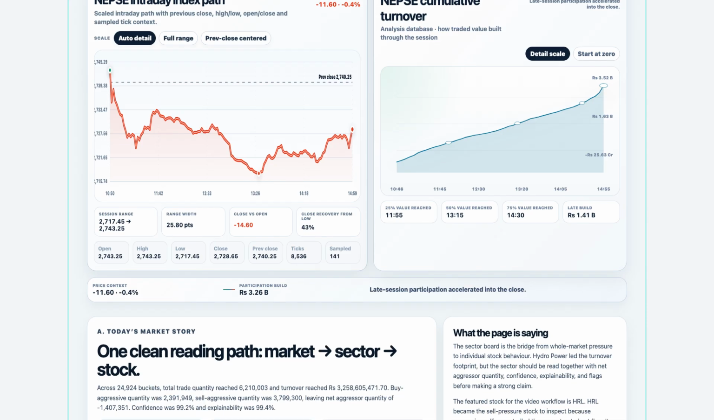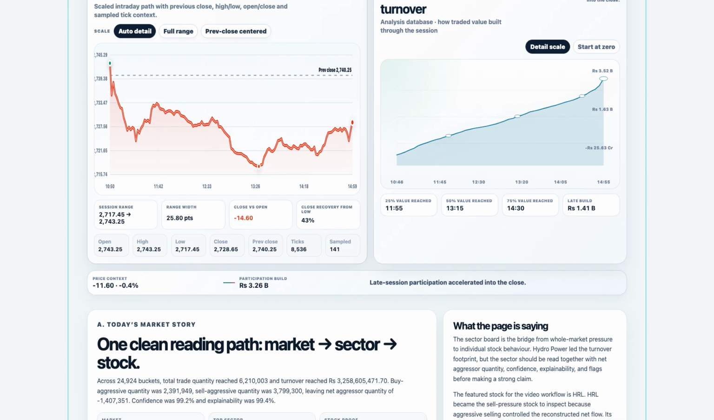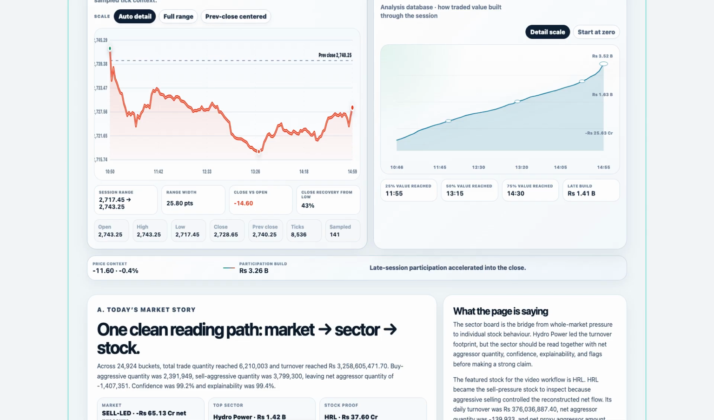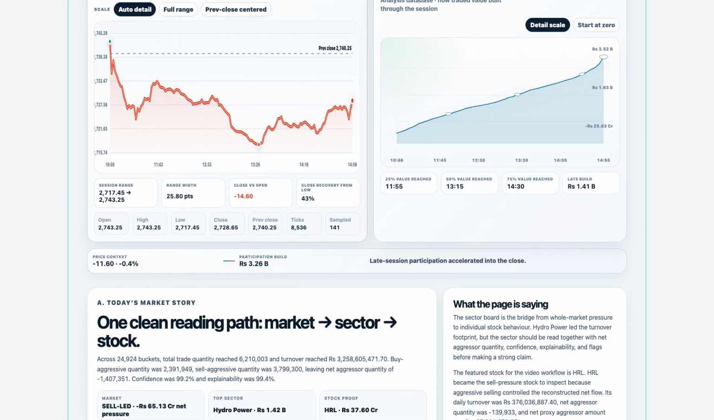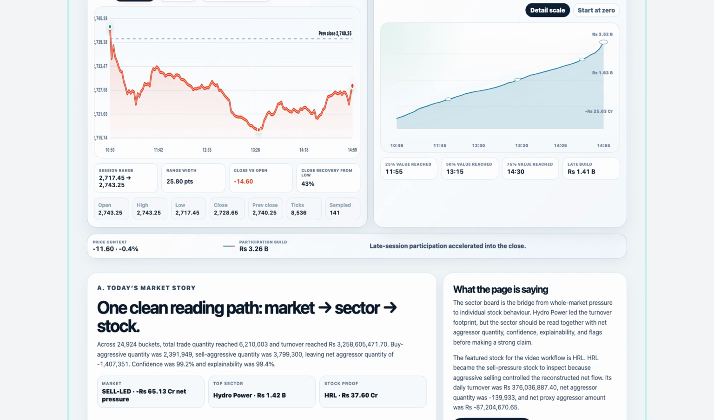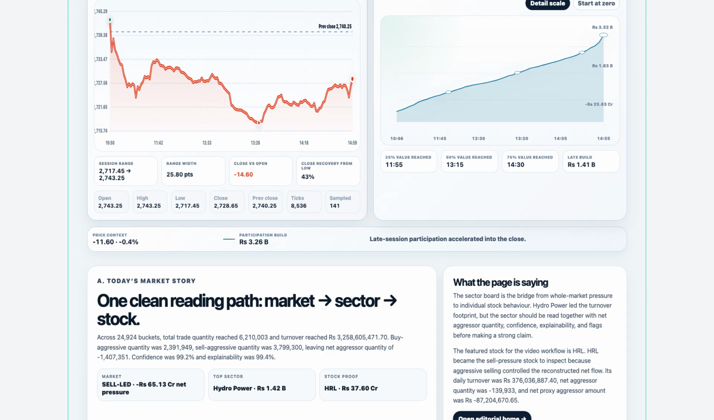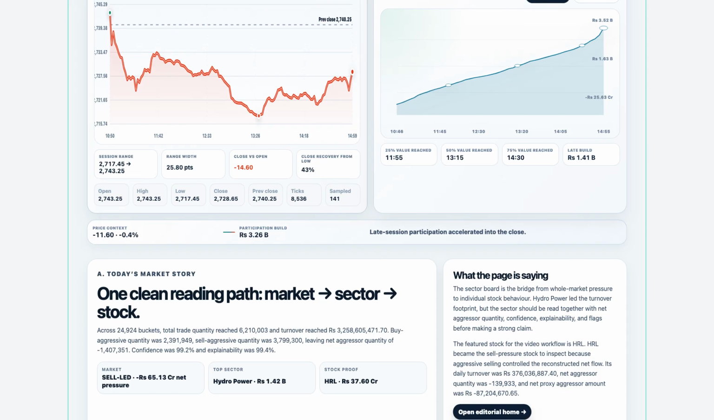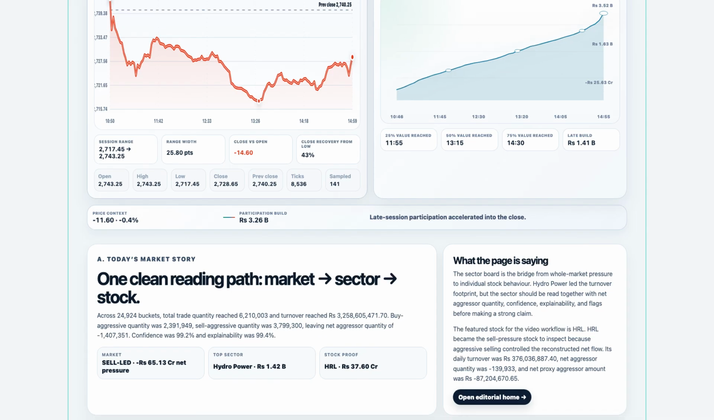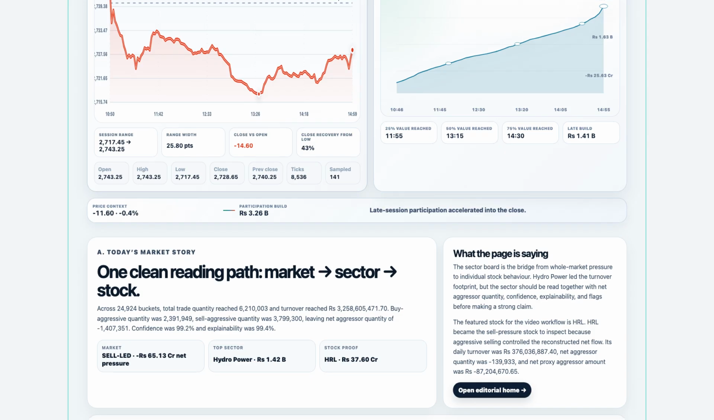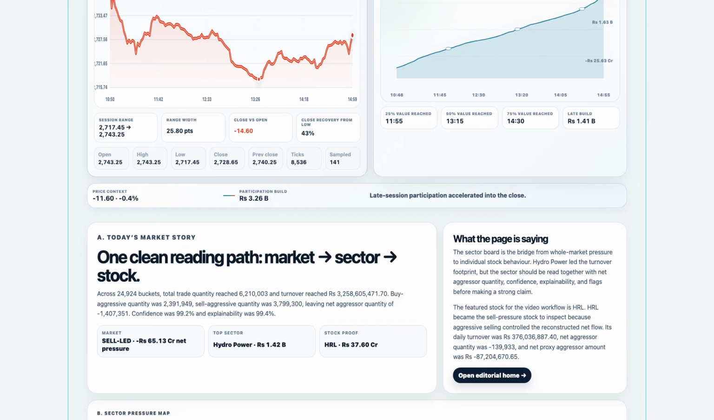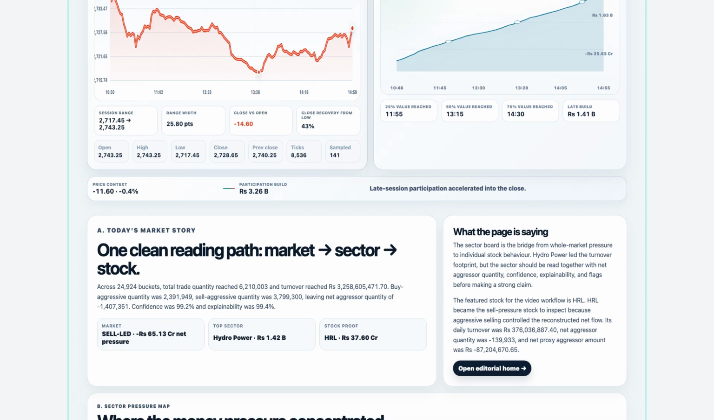Where did participation build while the index was moving? The index path shows a day that started with a small positive print, then moved lower, tried to stabilize, and later stayed under pressure. Around the middle and later part of the session, the index kept trading below the previous close. This matters because a market that cannot recover after early pressure often tells us that buyers are not fully absorbing the sell flow. The cumulative turnover chart is the second half of this section.